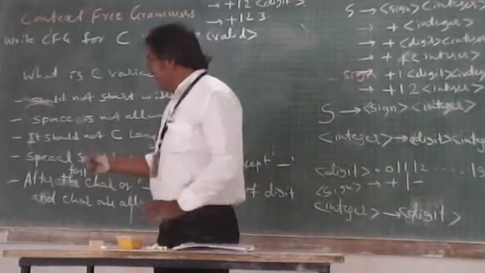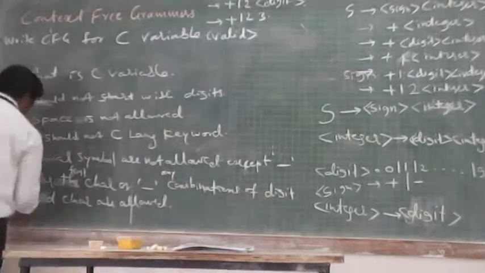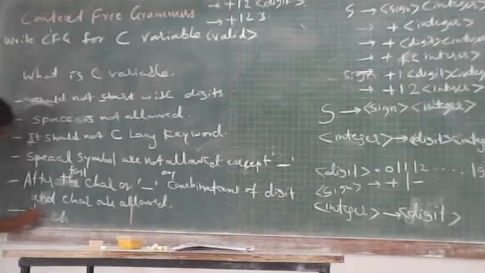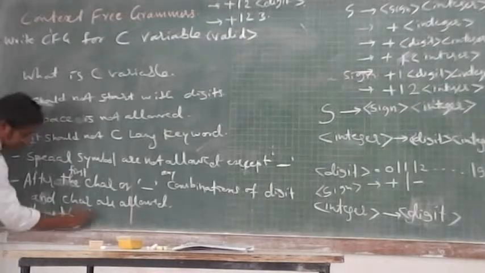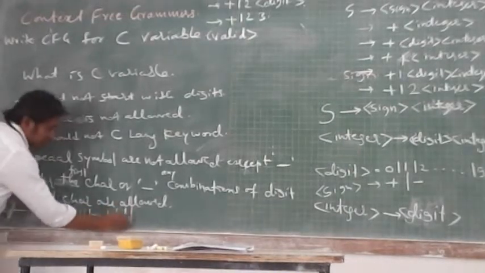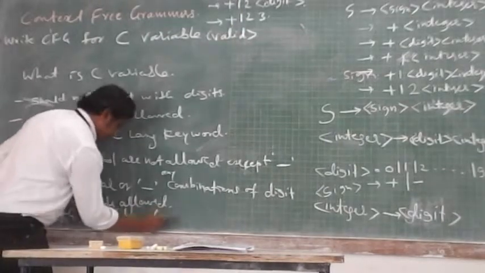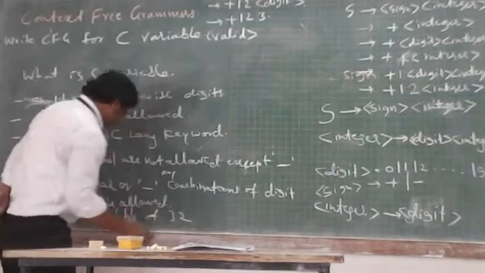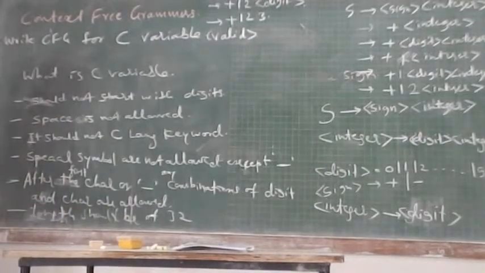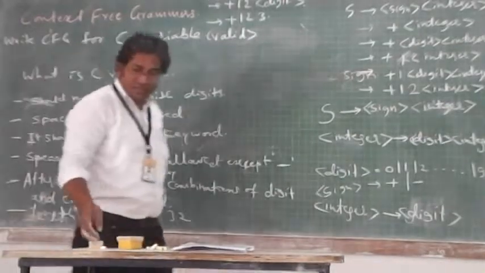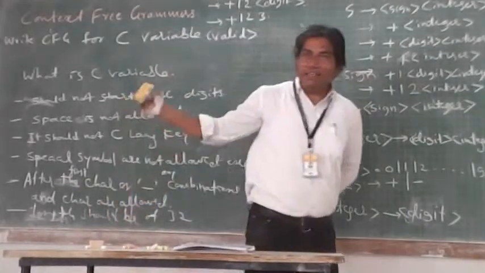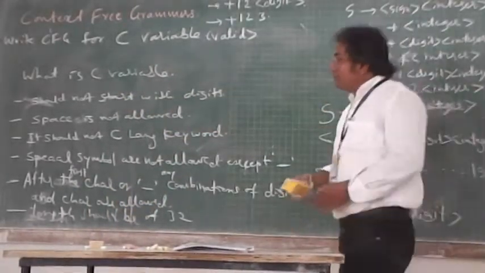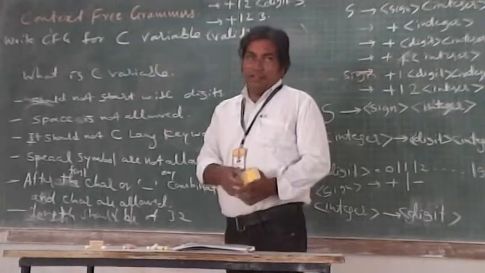As was said, the length can be 32 characters. We can also consider a length of 32. So right now we have listed all the rules to write a C variable.